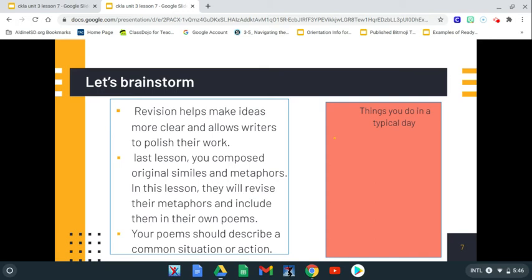Before we do that, a great question to start thinking about before we dive into our lesson is things you do in a typical day. I know we brush our teeth. What do you eat? You eat breakfast. You make your bed. So here in this box, you're going to list some things you typically do. That's going to help us get those thinking juices started, right?